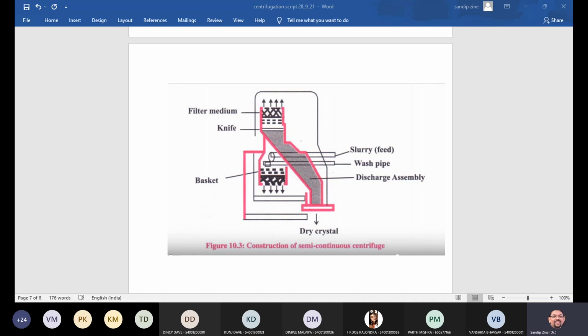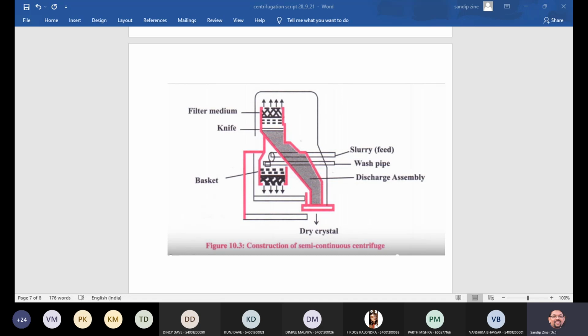In the semi-continuous centrifuge, separation occurs through the perforated wall and depends on the difference in the densities of solid and liquid phases. So dear students, keep these two terminologies in mind: particle size and density. In all these centrifuge equipments, we can start the principle with the same sentence: separation occurs through the perforated wall based on the difference in the densities of solid and liquid phases.